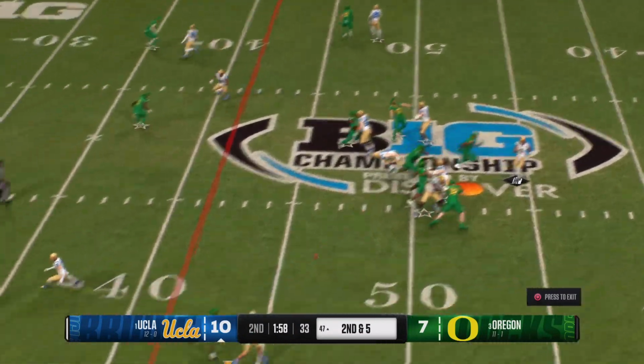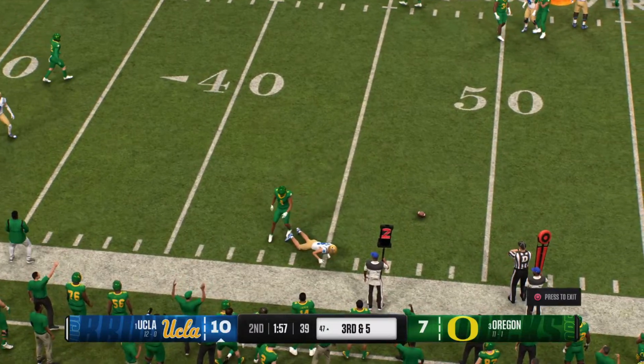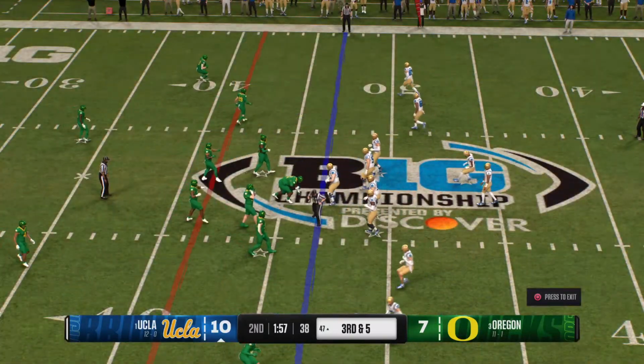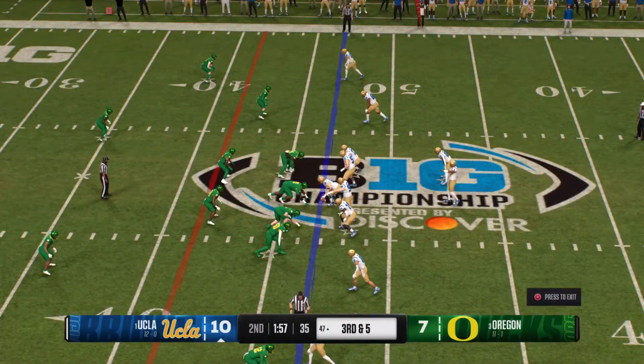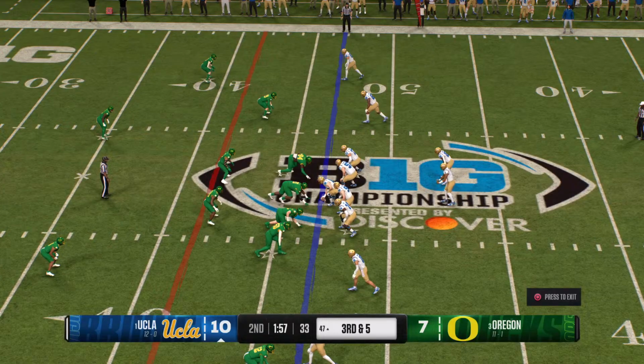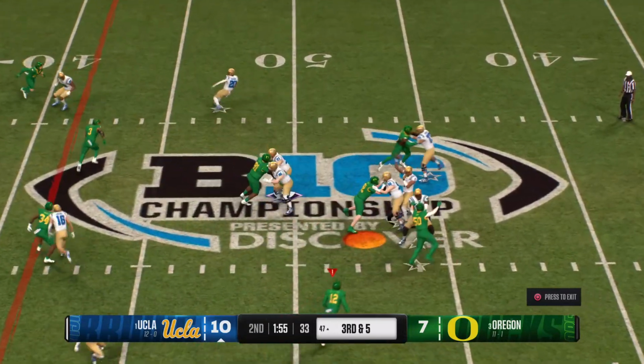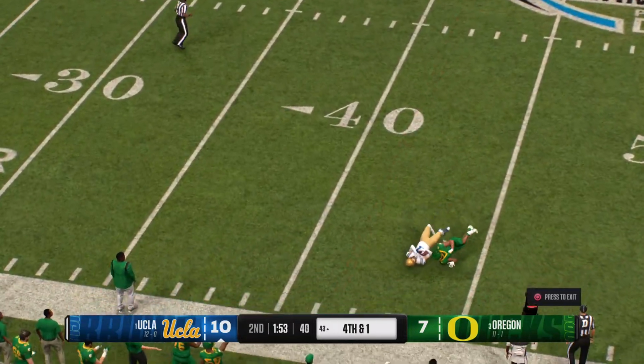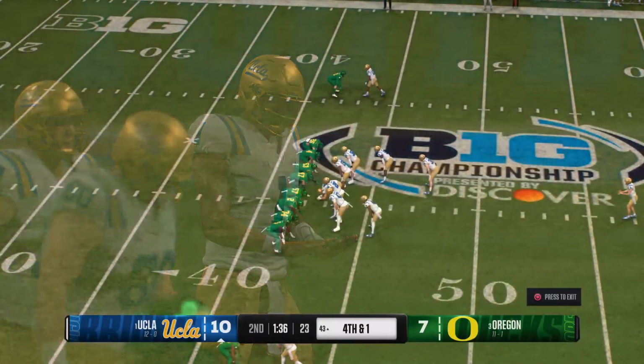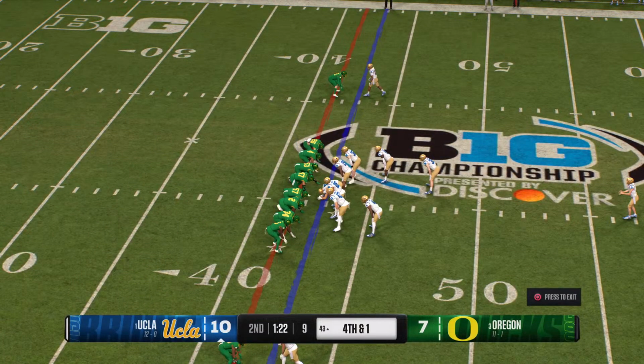We'll look to throw it here on second down. Quick throw, misses his mark there, incomplete. After the incompletion, they'll line up now for a 3rd and 5. Quarterback looking to connect with the receiver here. Looks to the left, pass caught. And he's brought down just short of the marker on that play. Good job by the defense to prevent the first down.